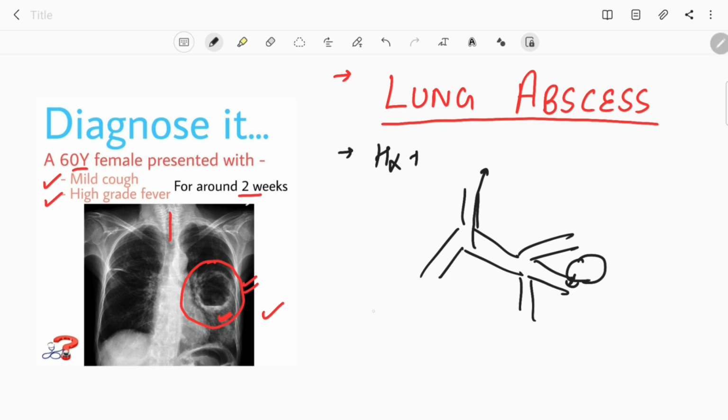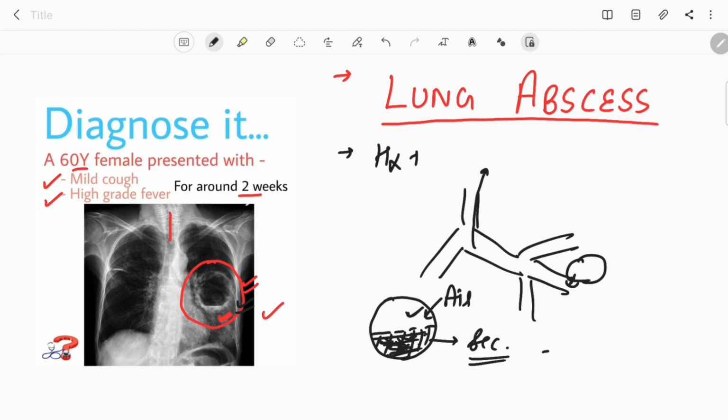Now the next thing is we do a chest x-ray. In the chest x-ray we can see this type of opacity, and the characteristic thing about it is we get an air fluid level. It is a must for diagnosis of a lung abscess. Suppose we see this kind of cavitary lesion on a chest x-ray, and in that cavitary lesion there is an air fluid level, like there is a white area present below and a black area present above, then this is called a lung abscess. The white area below is due to the secretions, and the black area above is due to the air. So this must be present to diagnose this case of lung abscess.